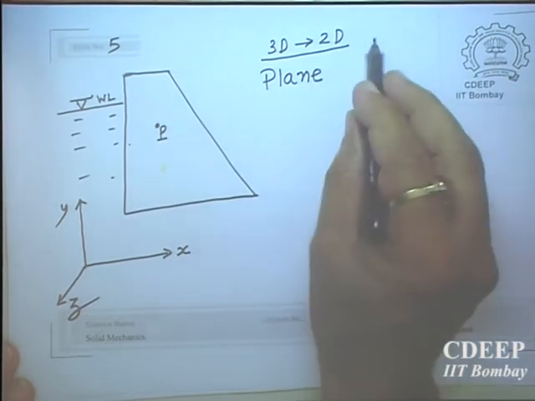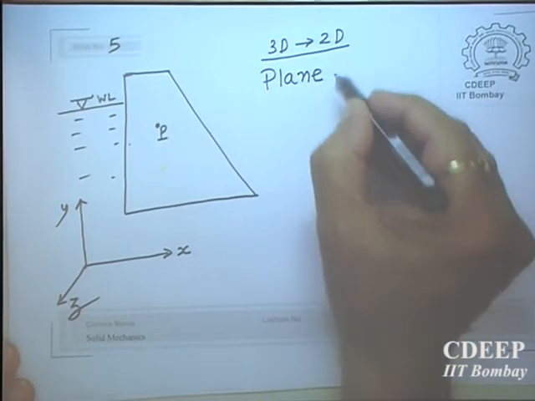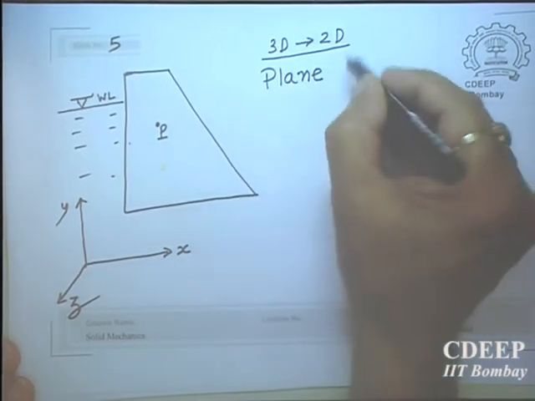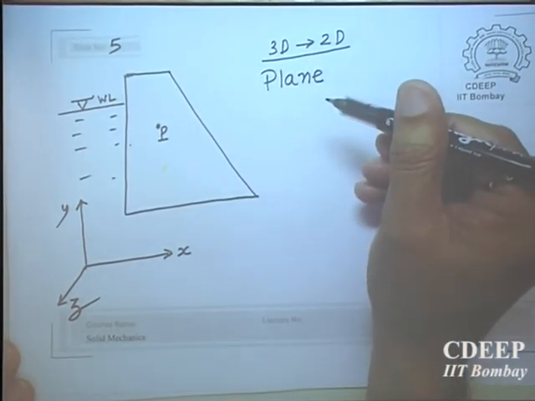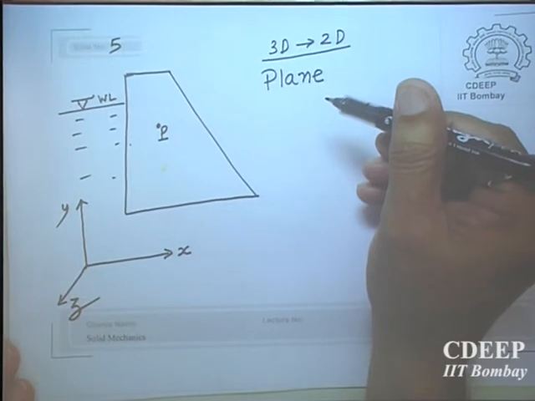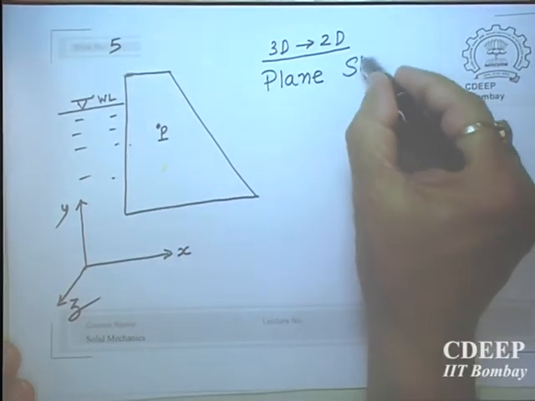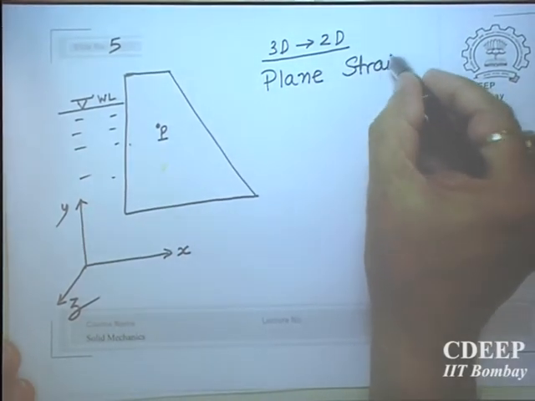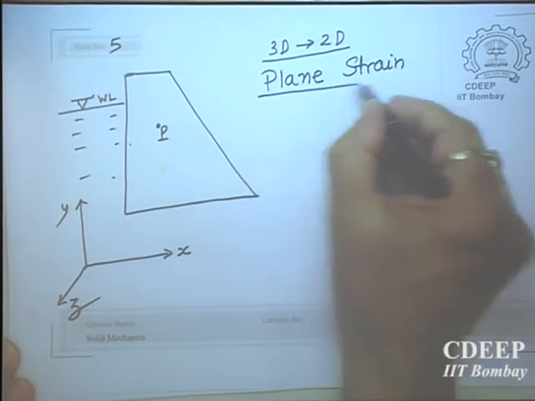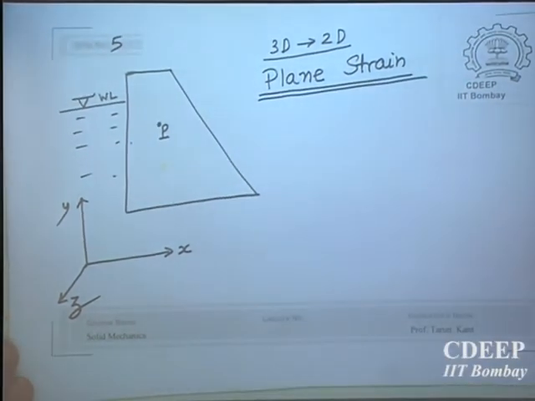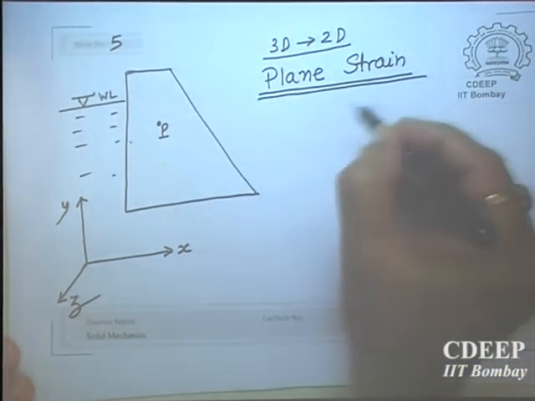Plane stress, plane strain. And I will explain. Right now you just remember this, that this is also a 2-dimensional body, and this is called plane strain, STRAIN.